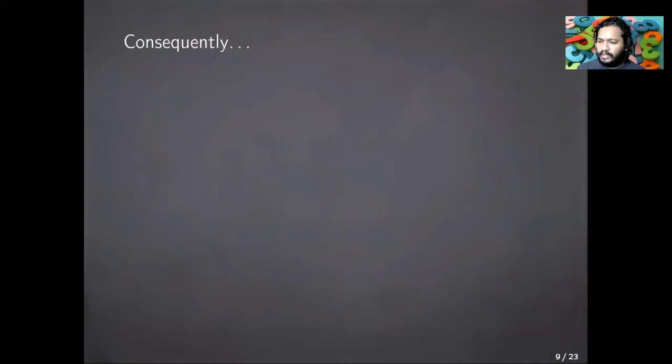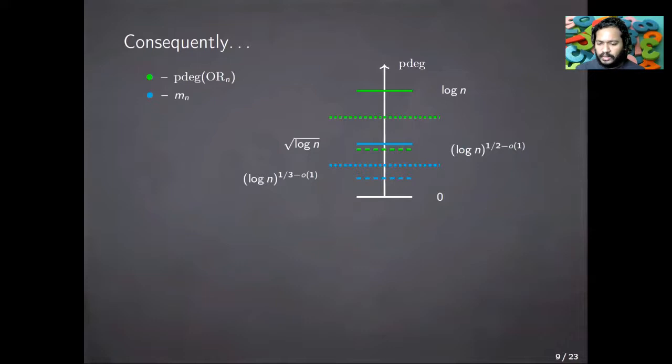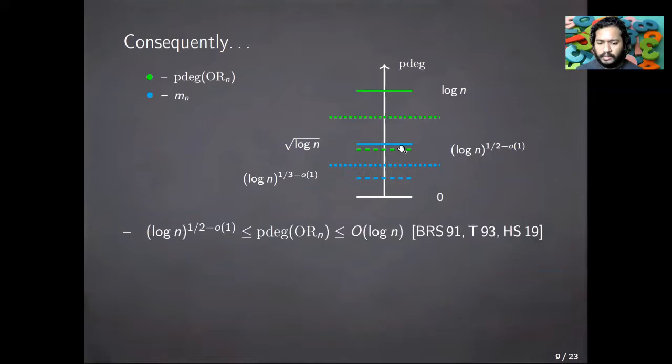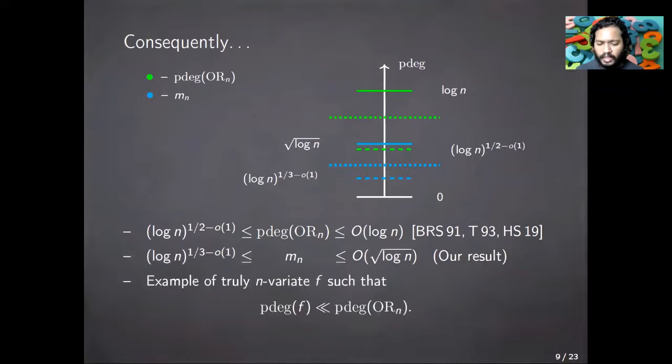And there are some interesting quick consequences. So this is a slightly more detailed diagram. Here, the shorter green lines are in fact the lower and upper bounds on p degree of OR, which is square root log n and log n. And consequently, we will get the shorter blue lines, which are lower bound of essentially log n to the 1/3 and upper bound of square root log n. So this is what we knew about p degree of OR, and our result gives these bounds on mn.